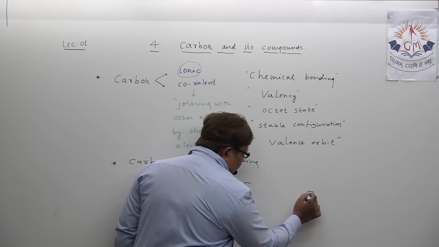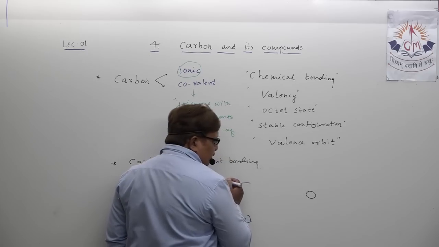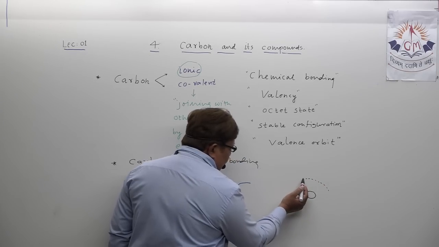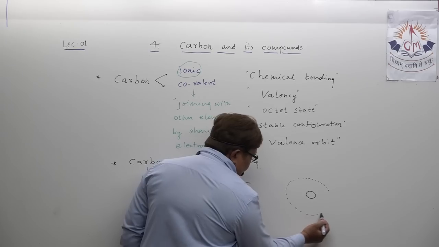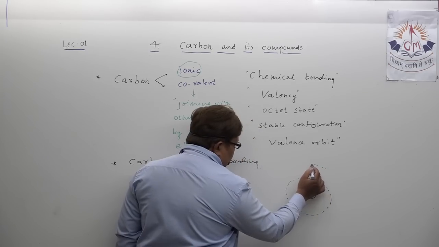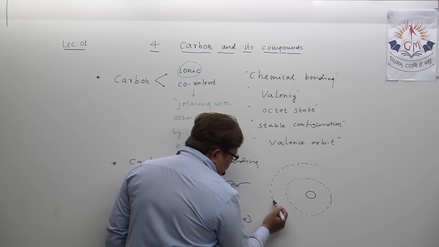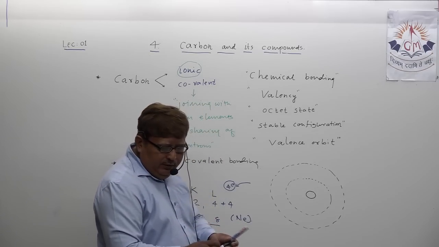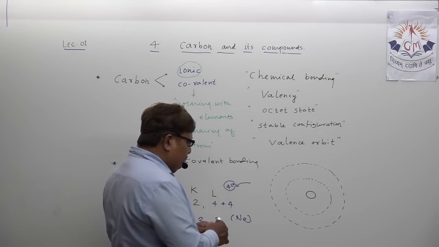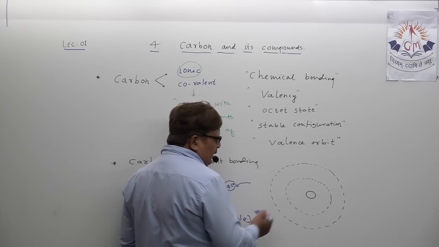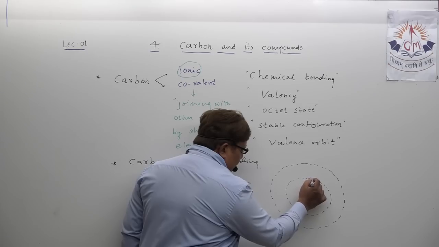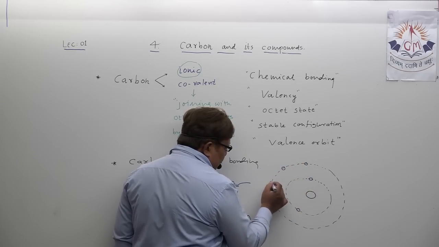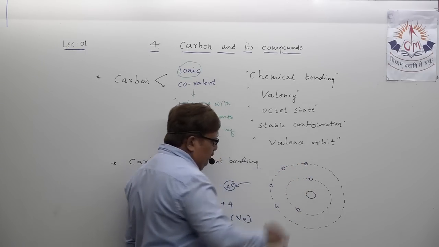Suppose this is the nucleus. Understand? Then let me show the first orbit, and this, my dear student, is the L orbit, the last orbit. Now try to understand what I want to explain. Carbon has how many electrons in the first orbit? 2 electrons. And in the last orbit, how many electrons? 4 electrons, as you know.